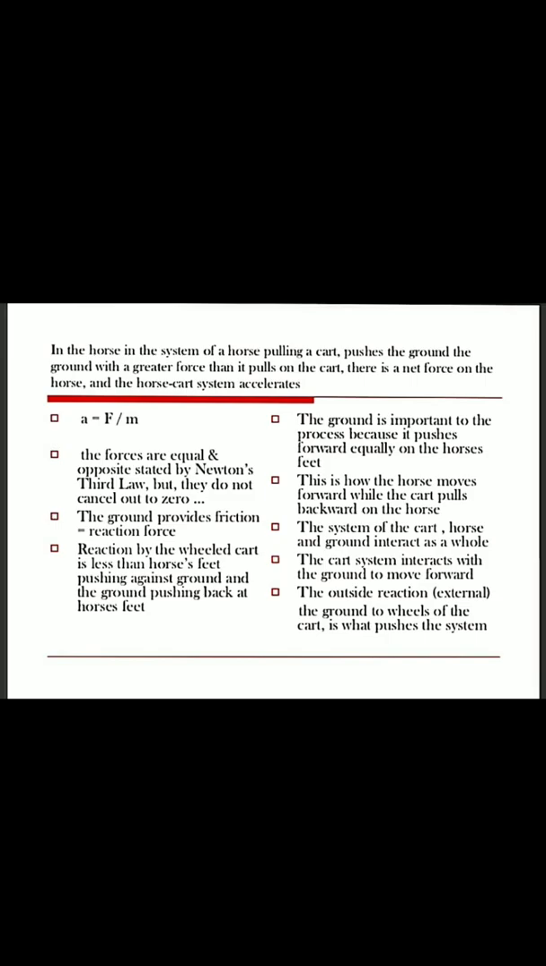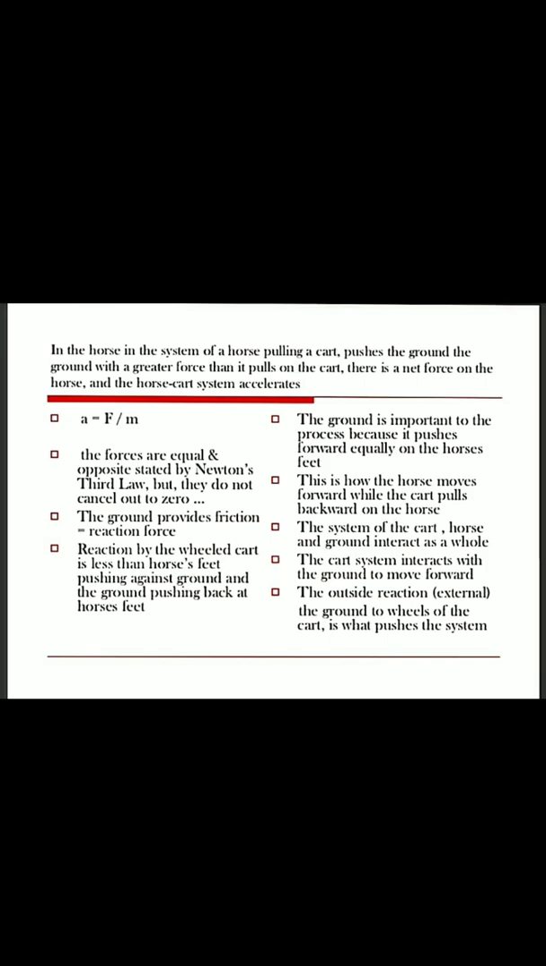A equals F by m from the second law. The forces are equal and opposite, as stated by Newton's third law, but they do not cancel each other out, that is Fh and Fc. They are equal but opposite in direction, but do not cancel each other. They act on different bodies. The ground provides friction, which is called the reaction force. The reaction by the wheel of the cart is less than the horse's feet pushing against the ground and the ground pushing back at the horse's feet. The ground is important to the process because it pushes forward equally on the horse's feet as well as the cart.